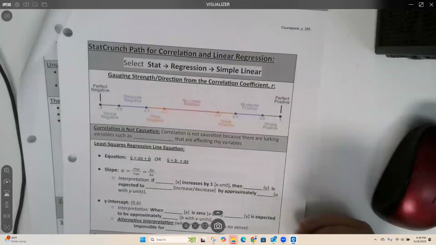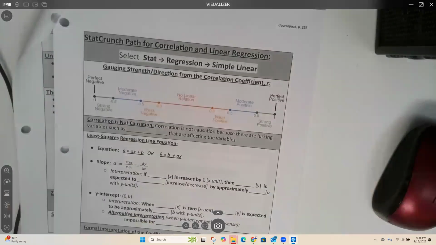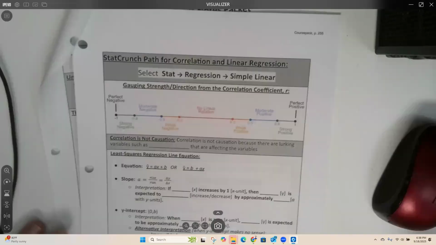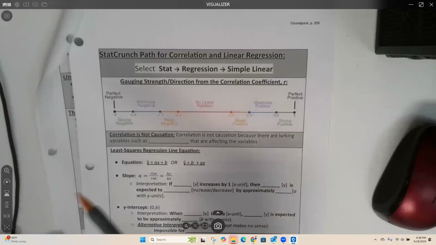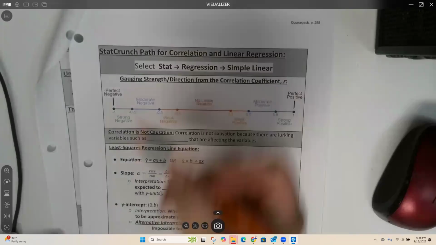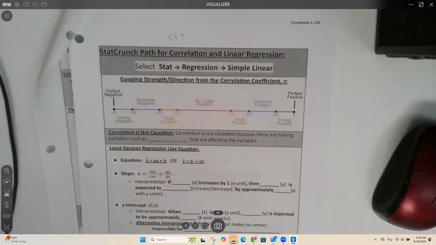Mine's not yellow, unfortunately, just boring white, but this is your exam notes packet. There's a really great number chart here which talks about the correlation coefficient. This whole page is chapter 4, so we're going to be using it for pretty much everything in chapter 4.